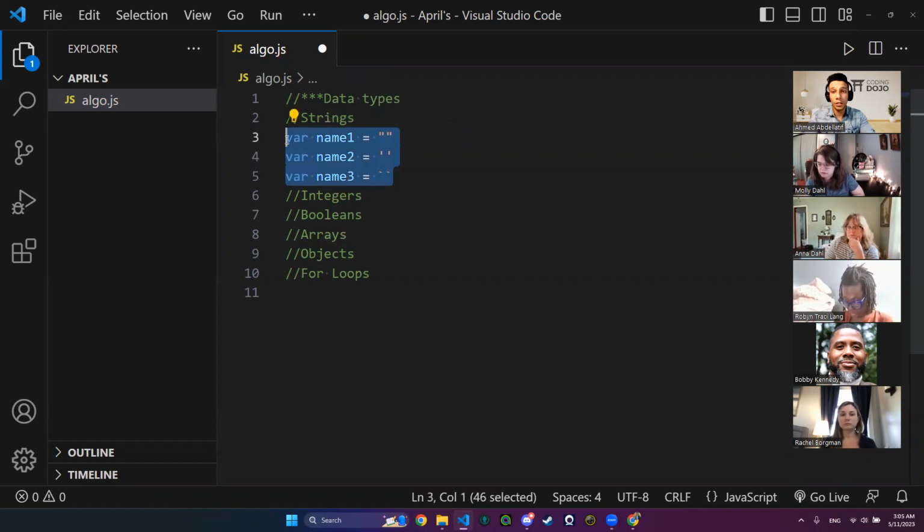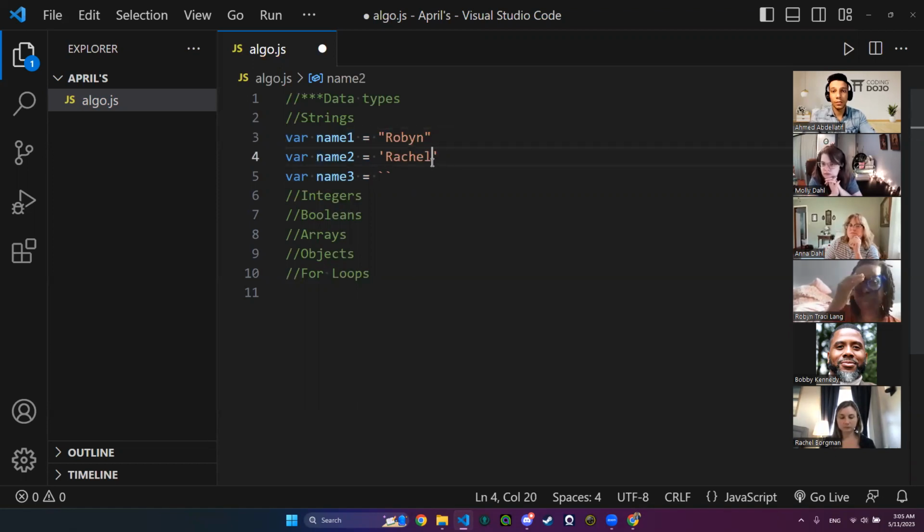All of these variables right here are going to carry a string because of these quotes. So if I say here Robin, here Rachel, here Bobby, variable name1, name2, name3, their types are strings. Why is this? Because of those quotes, backticks right here. Okay? This is for the strings.